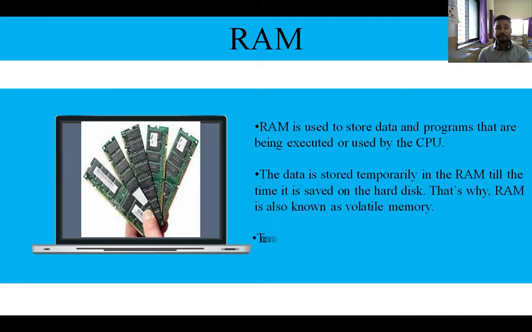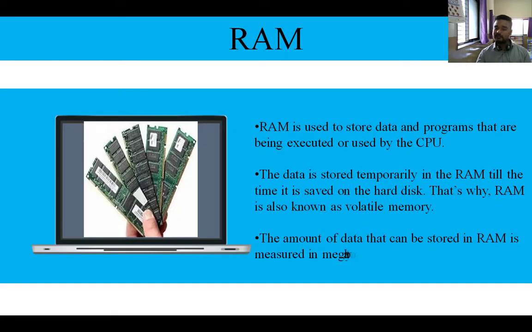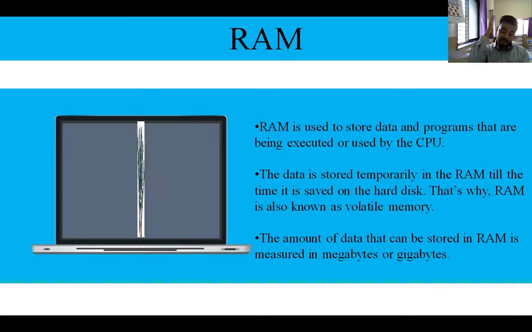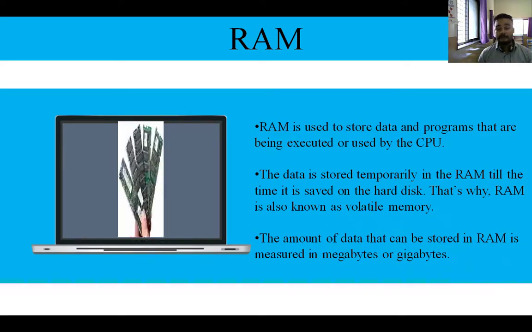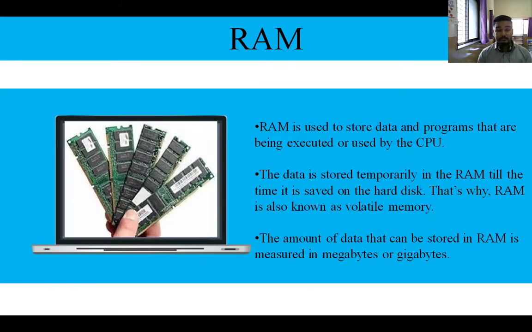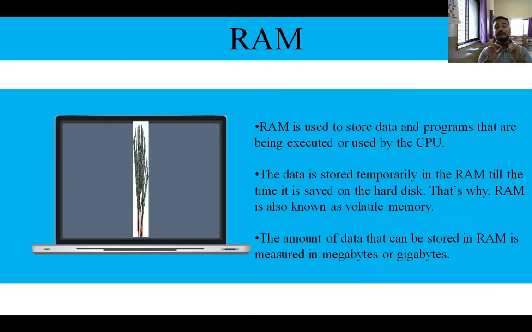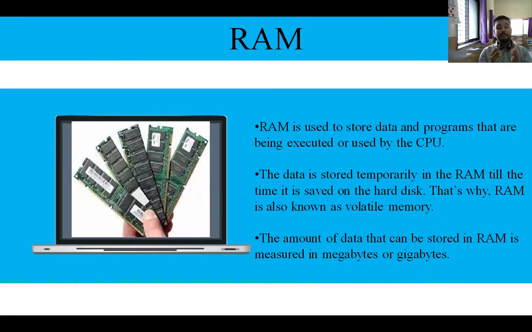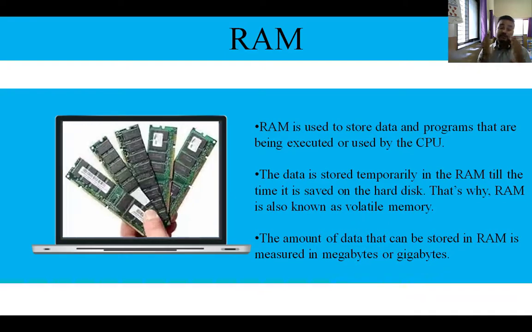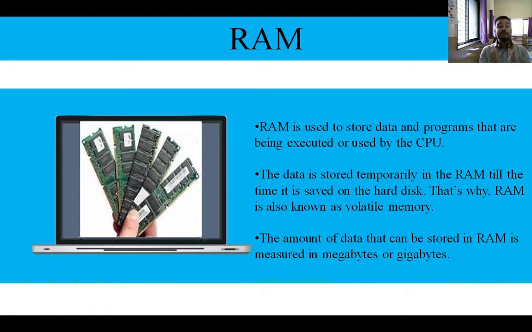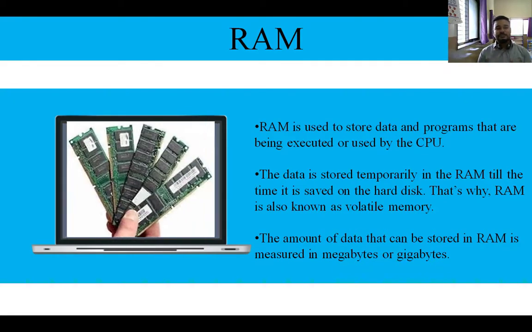If you are working in Paint, so if you are drawing in Paint, that paint will be stored in your RAM. So the program which you are running now, जो program पे आप काम कर रहे हो, वो program आपका RAM में store किया जाएगा. RAM stores data temporarily because it does not save data permanently. जब हम हार्ड डिस्क में या फिर हमारे दूसरे स्टोरेज यूनिट पे जब तक सेव नहीं करेंगे, तब तक